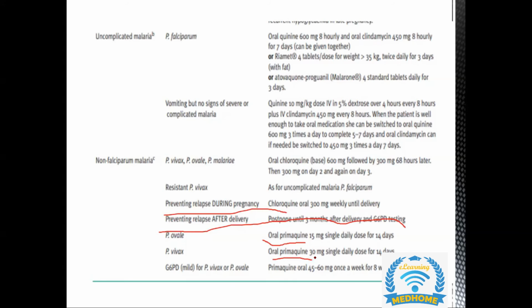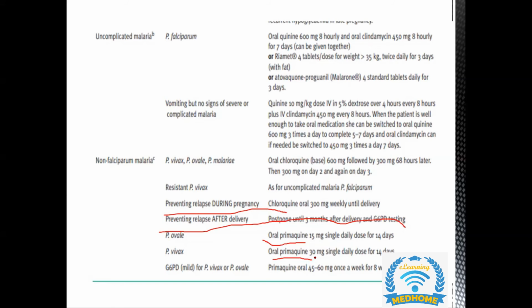However, I would also like to tell you about the drug we have discussed before. Primaquine is not suitable in pregnancy because it causes hemolysis if a patient has G6PD deficiency. Once a patient is in shock or has collapsed because of malaria, we don't know her history, and if we give her primaquine, definitely there will be hemolysis and we will land up in a very disastrous condition. That is the reason primaquine is avoided in pregnancy.